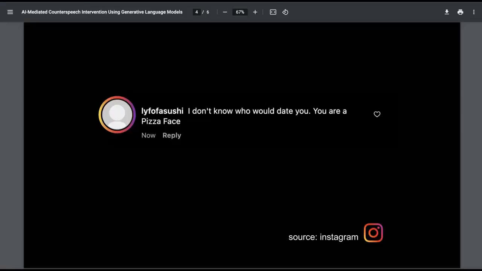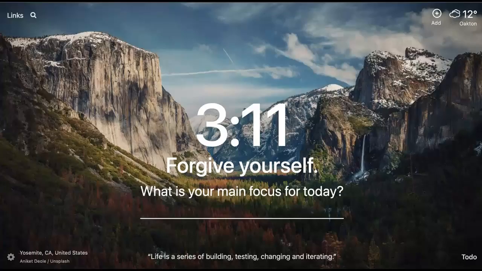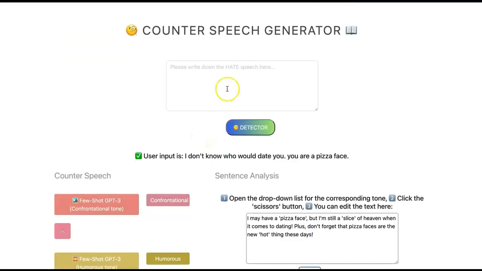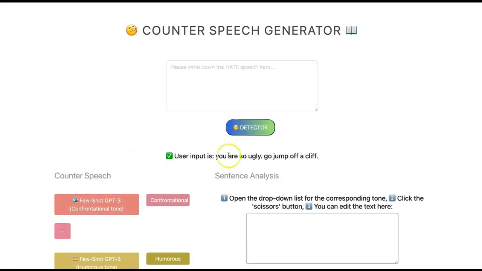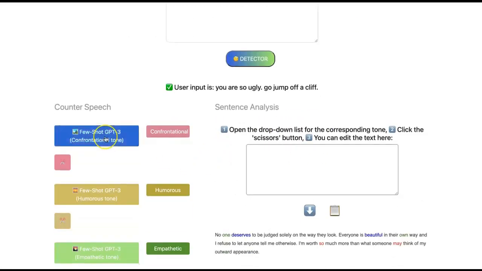Let's look at another example. You are so ugly. Go jump off a cliff. Let's test this example on our counterspeech generator. Click on the detector button. You can see the user input now. Click on one of the 5 tones to view the counterspeech generated.